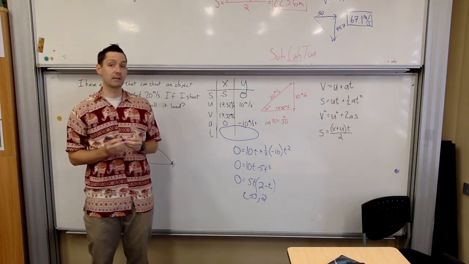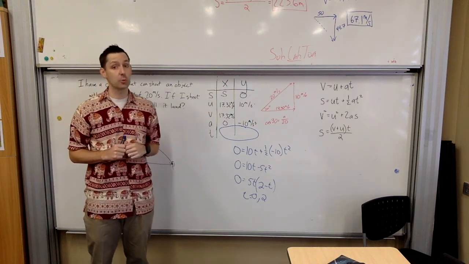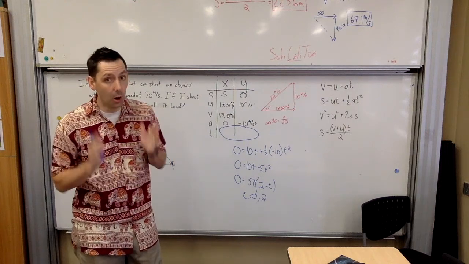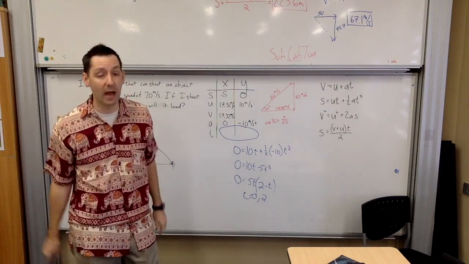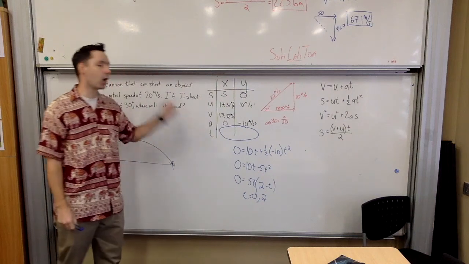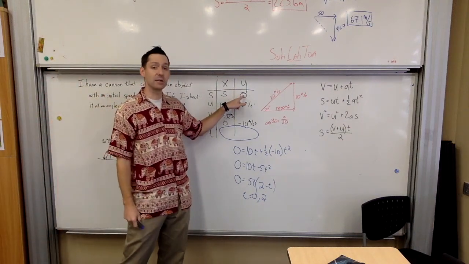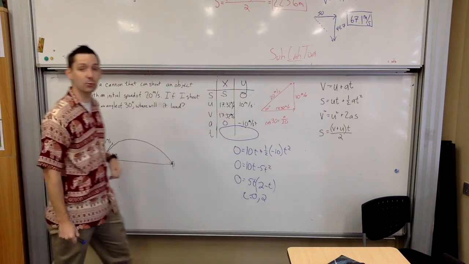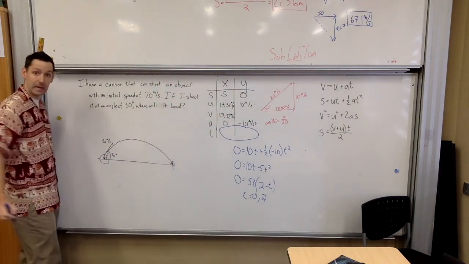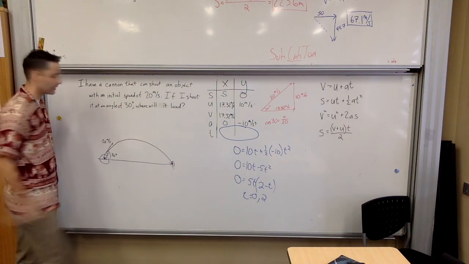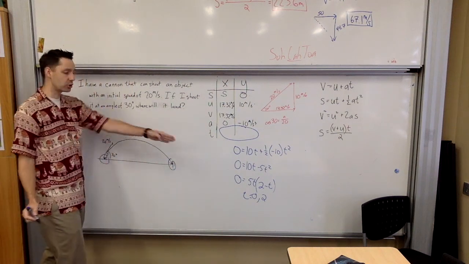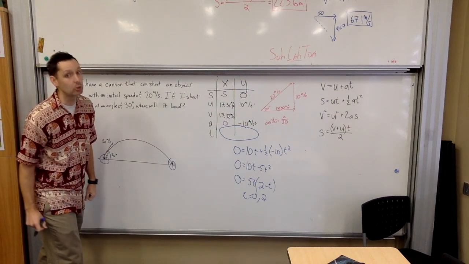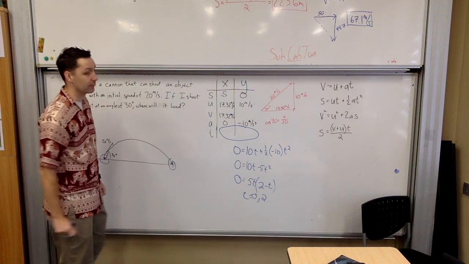Now, of course, why is it giving us these 2 answers? It's because the equations are stupid. They can't think for themselves. You have to think. Oh no, I have to think with the bow. Yes, you have to think. You have to recognize that all you told it was that it has a displacement of 0, initial speed, and acceleration. Well, when is it going to have a displacement of 0 vertically? Well, at the beginning, it hasn't been displaced yet, and then at the end. And so your 2 answers there are at the beginning and at the end. You have to figure out which is which. Good luck. I'll give you 1 guess.